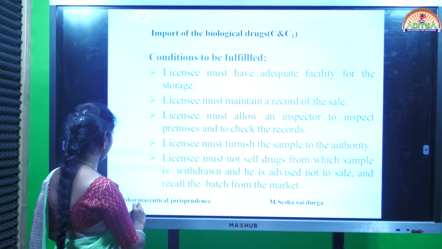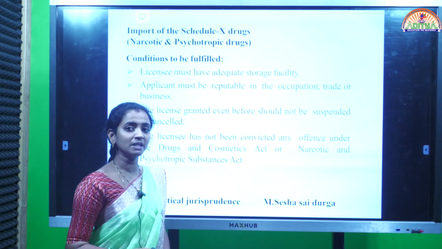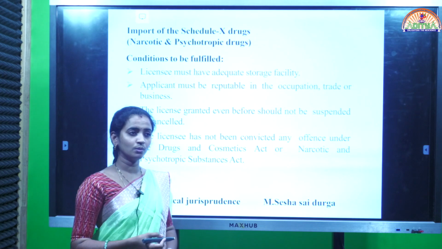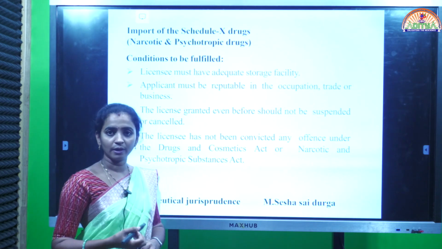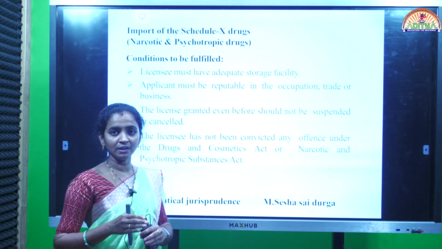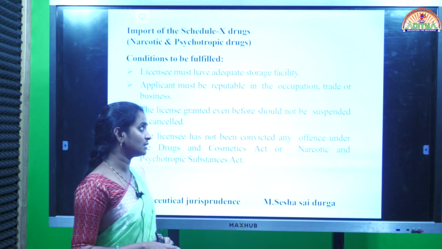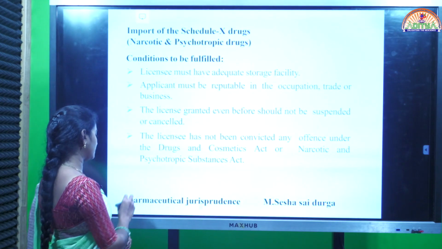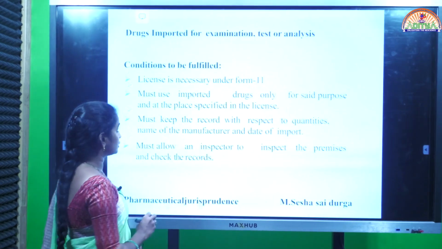At the same time, how drugs which come under Schedule X can be imported. Schedule X means narcotic and psychotropic substances, like cocaine, opium, morphine or heroin. All these types of drugs are categorized under Schedule X. How Schedule X drugs can be imported according to the act, that is also completed.